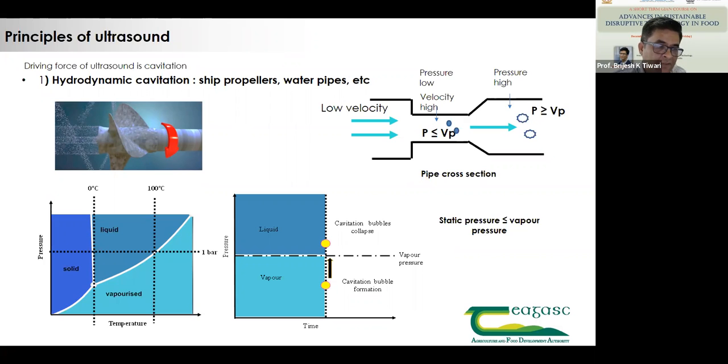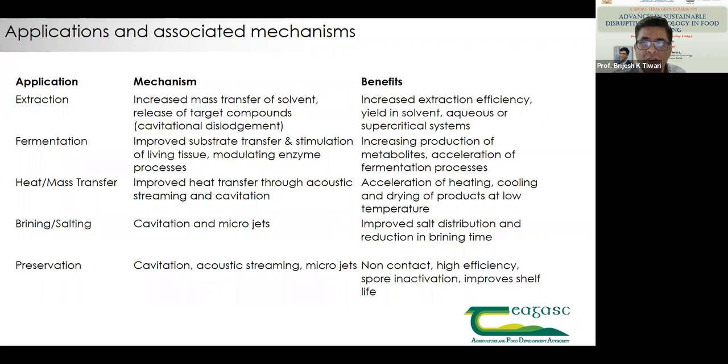Although it is a negative when it comes to water propellers or different pipe systems, we can use it to our advantage here. Just a few associated examples: it can be used for extraction, mainly for increasing mass transfer of solvent to the targeted compound.